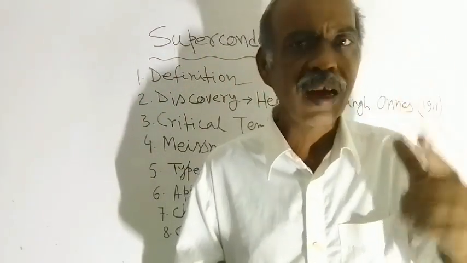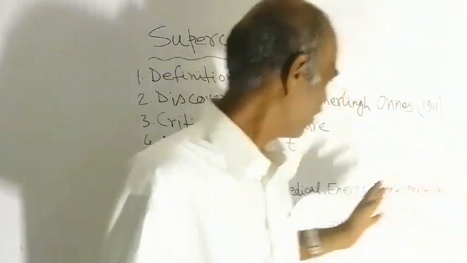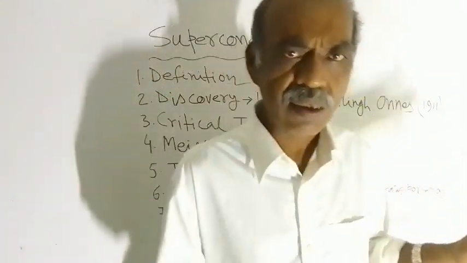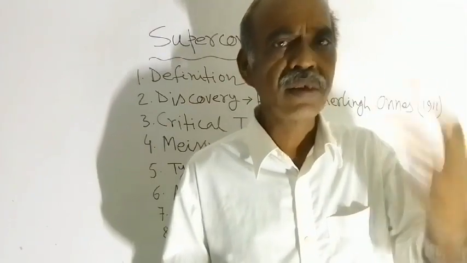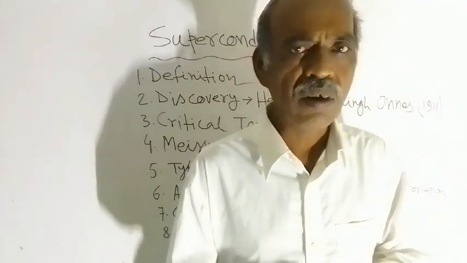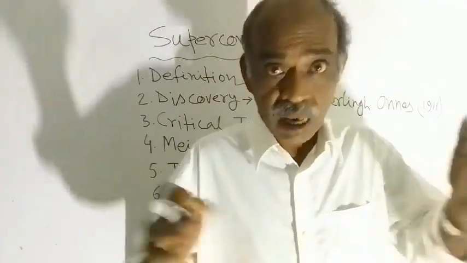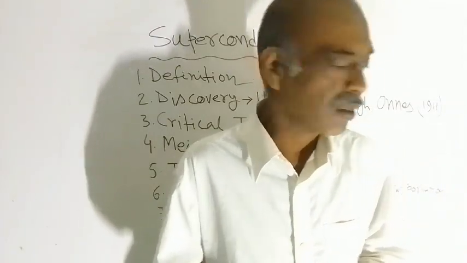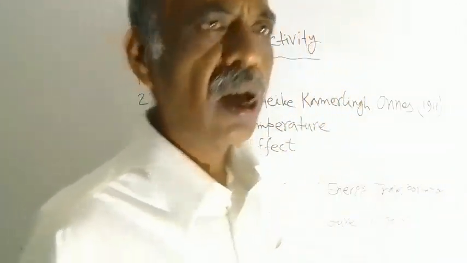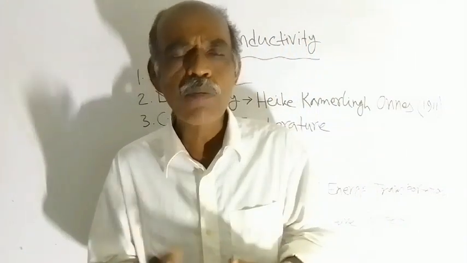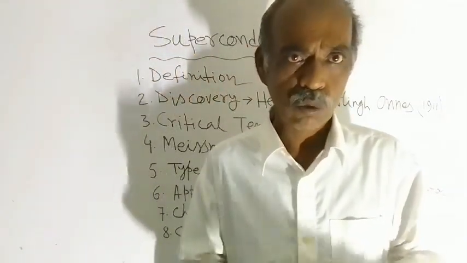Okay, so that is here in the field of energy transport. In the field of energy transport, this property of materials, superconductivity, is used in certain cases. Okay, not globally. Transportation. You have heard the name of maglev trains, those high-speed trains.